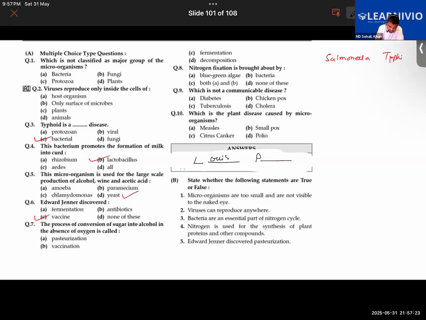Okay, and he discovered one more thing. Remember? Pasteurization, from the later part of his name. Good. The process of conversion of sugar into alcohol in the absence of oxygen, what do we call that? Fermentation, obviously.